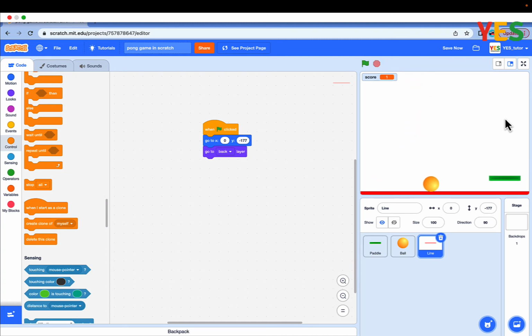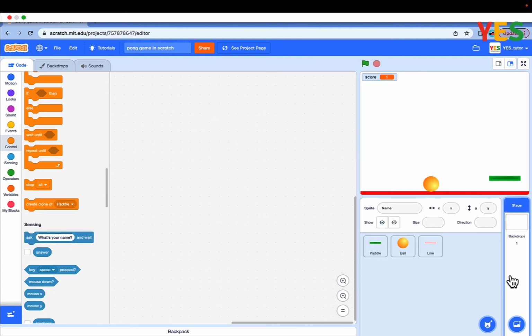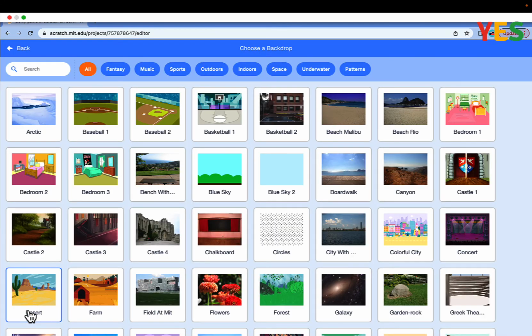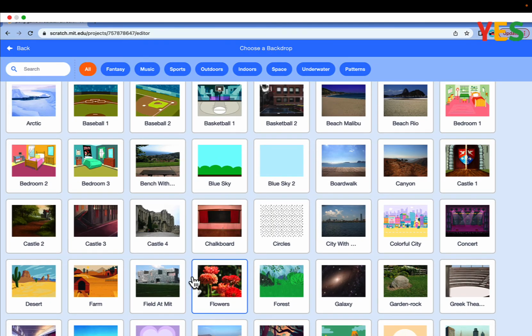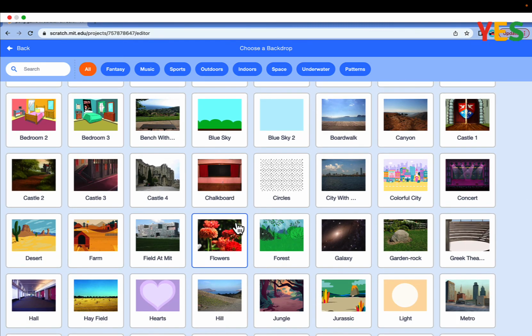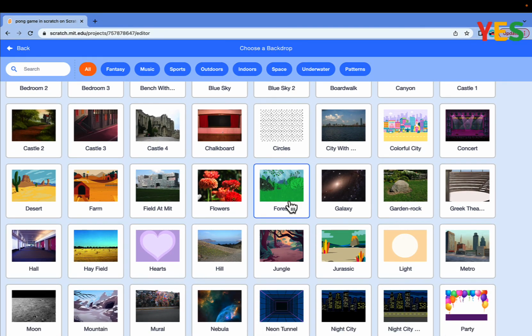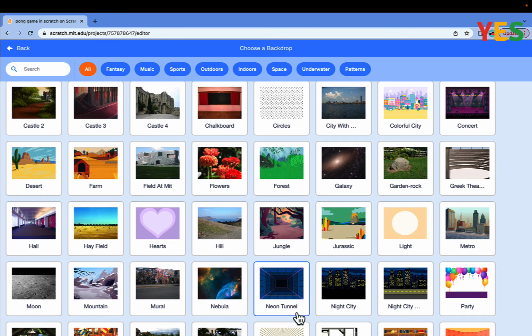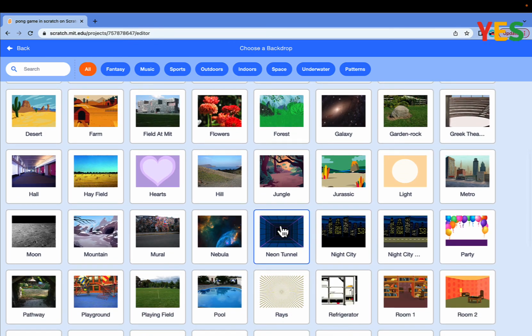And now when the ball touches the lava, it stops all. But let's also add a backdrop. Go in the backdrop sprite and click backdrops and choose a backdrop. And you can pick any backdrop, but for me, I'll maybe choose the UN tunnel.